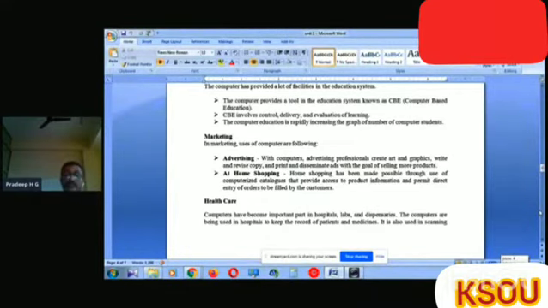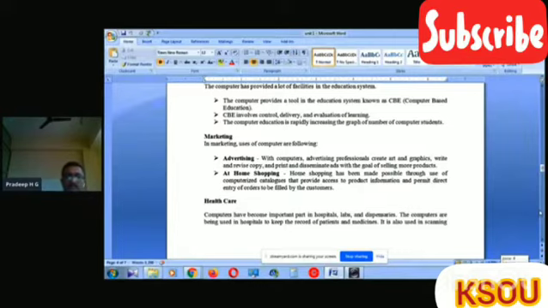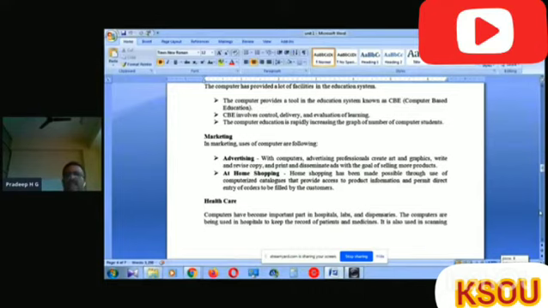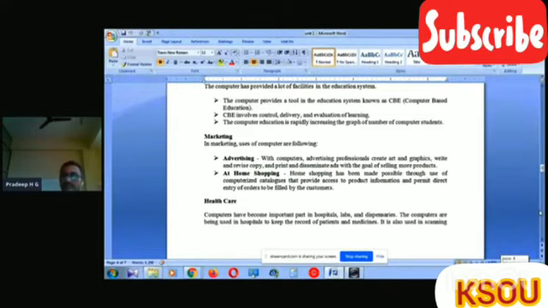We can't show a product to everybody, but by using the computer, if you provide the advertisement, it reaches n number of people at the same time. This is the advantage.